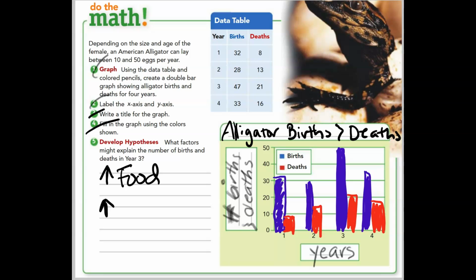Maybe there was more construction that could have tampered with the habitat of these alligators, because we can see that this is the most births and the most deaths. So maybe those 2 things happen, but there are many other things that could have happened to affect these numbers.